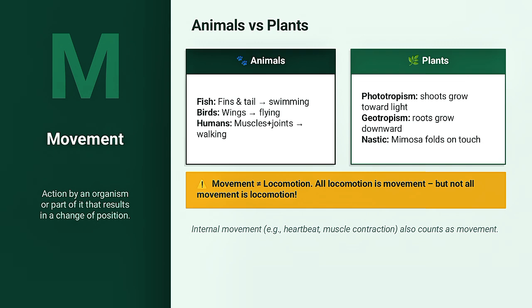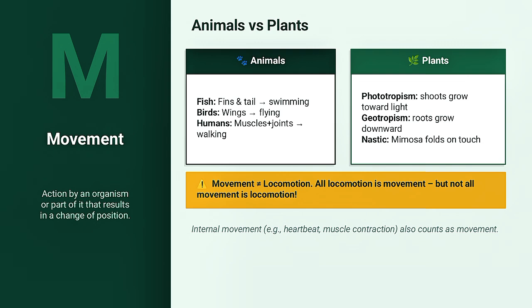Let's start with the first one, M for movement. The definition is simple. Movement is an action by an organism or a part of it that results in a change of position or place. Now, when most students think of movement, they think of a person walking or a bird flying. And yes, that is movement. But in biology, movement is much more than that. Let me explain with examples.